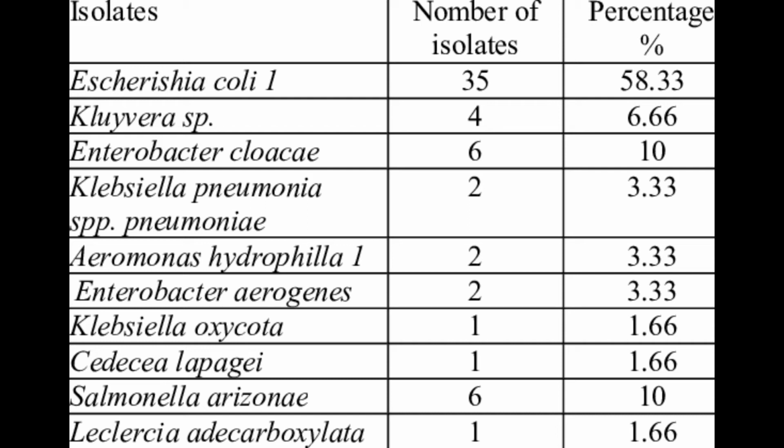Now let's talk about the biochemical test. We have the TSI reaction, which detects three primary characteristics. They detect the ability to ferment glucose, lactose, or sucrose, which is equal to acid, the ability to produce gas, which is H2 and CO2, and the ability to produce H2S or cysteine desulfurase.